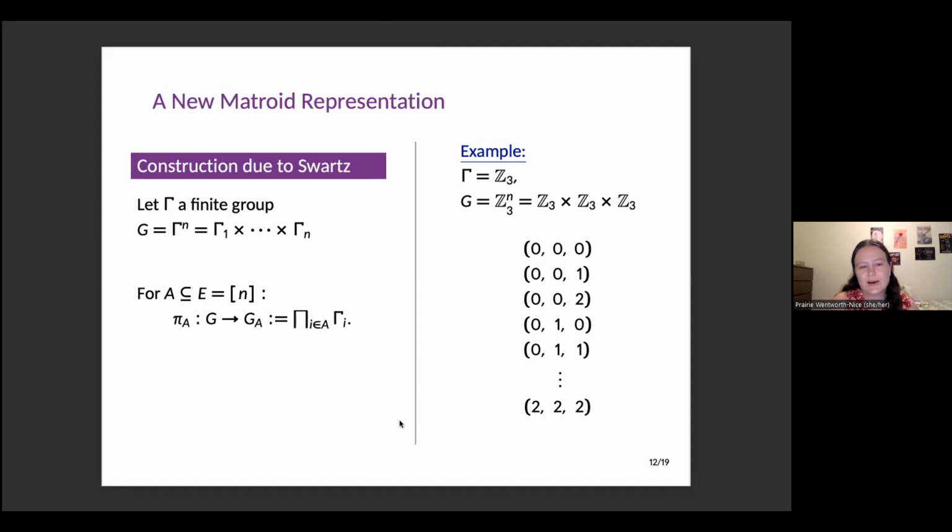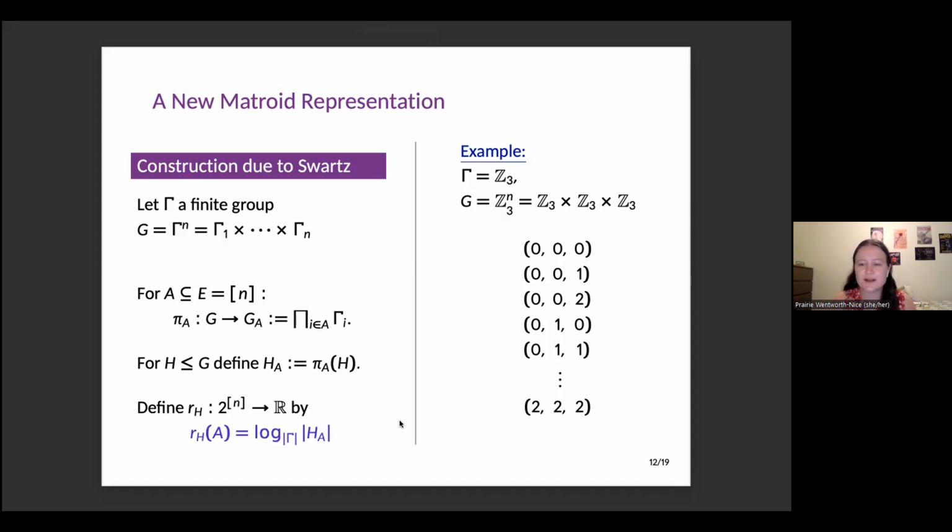Then we can think about projections onto different coordinates of this group. So if we're looking at subsets of the coordinates 1, 2, and 3, we can look at the projection onto just the first coordinates or the second coordinates or the third coordinates and the group we get there. And in particular, we're going to want to look at these projections when we have a subgroup of our direct product group. And this is how we're going to define a specific rank function.